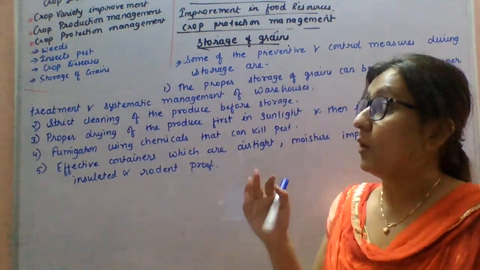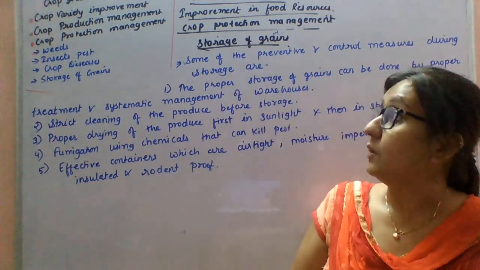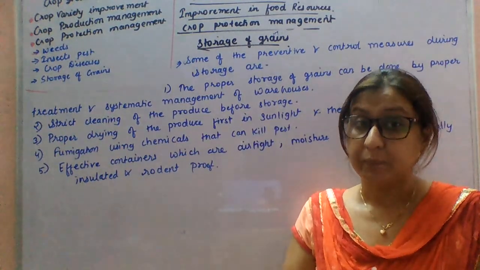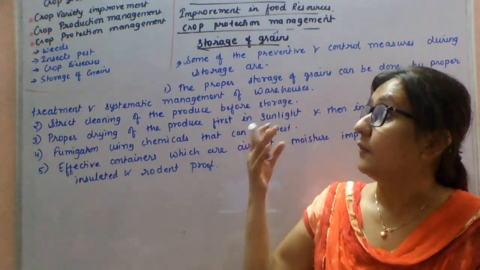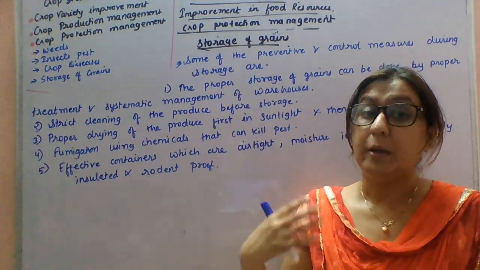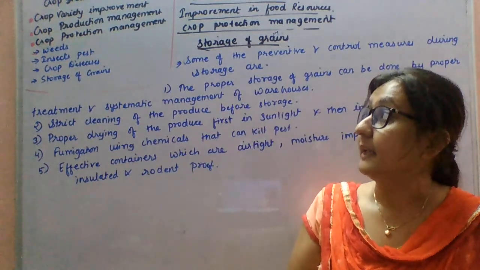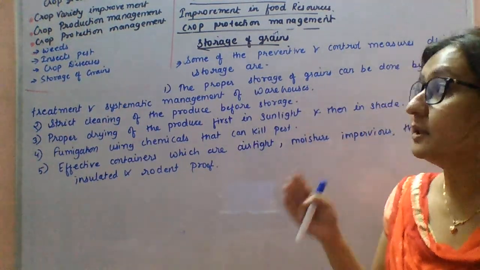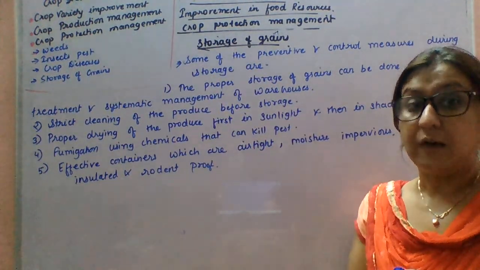So this is all about the plants. First, I explained how we can improve our crop yield for better production. To improve the crop yield, first we have to go through the variety, then the production and the protection. By implementing all these three measures, we can have a good yield.